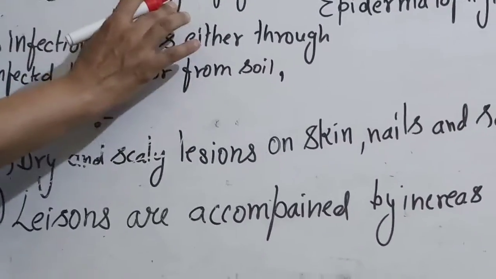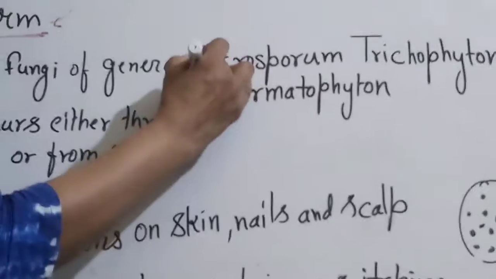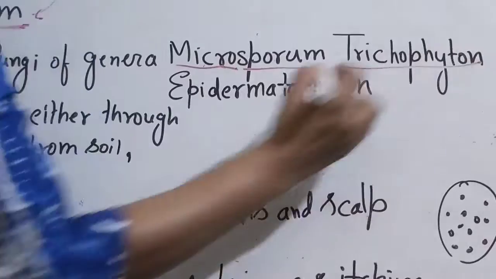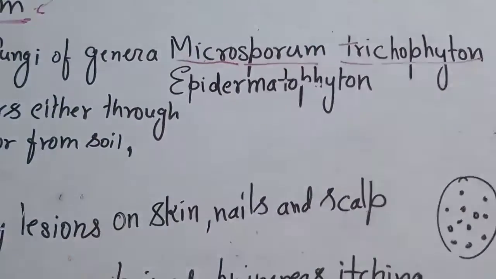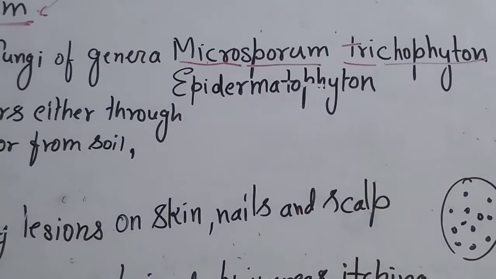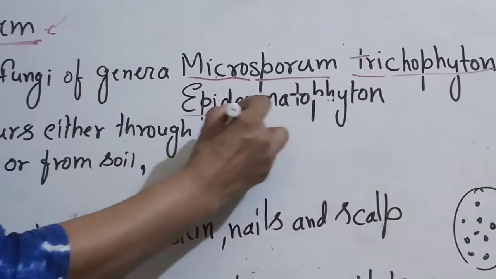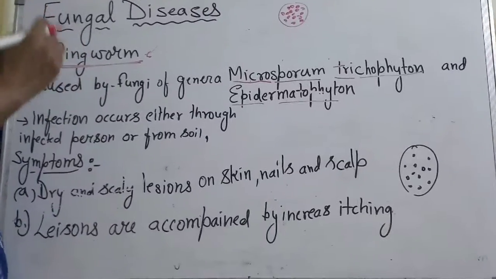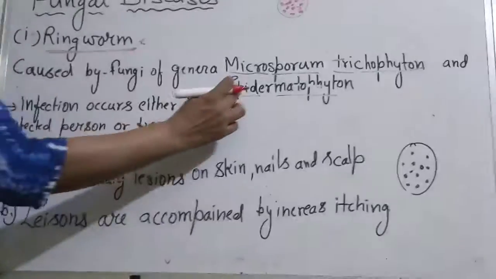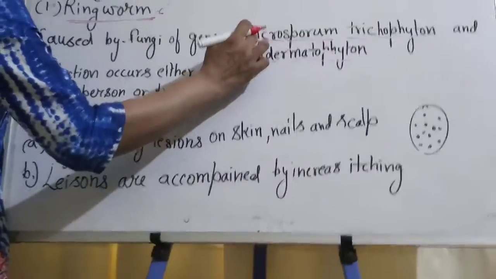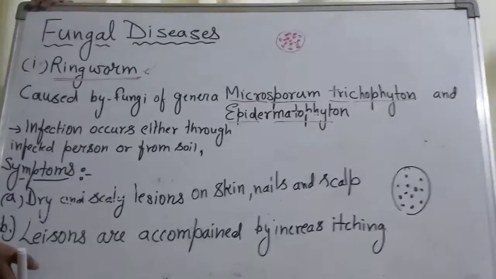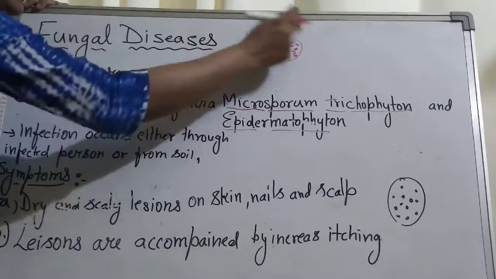It is caused by fungi of the genera, and you have to learn the scientific names: Microsporum, Trichophyton, so please be correct, the T should be small. Another is also called Epidermophyton. Epi means upper layer, the covering area of the skin. So Epidermophyton, Microsporum, Trichophyton are the scientific names of the fungi causing ringworm, because it appears in a ring way.